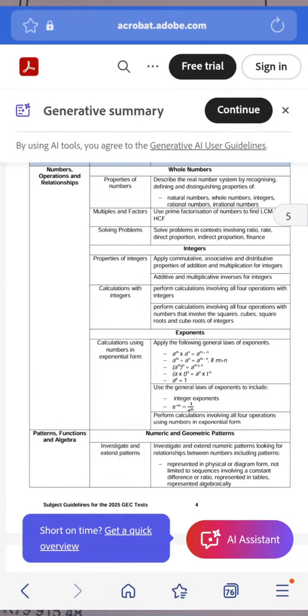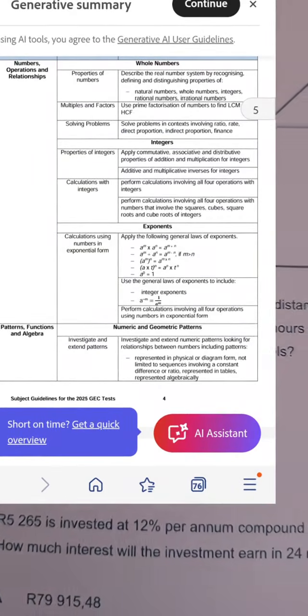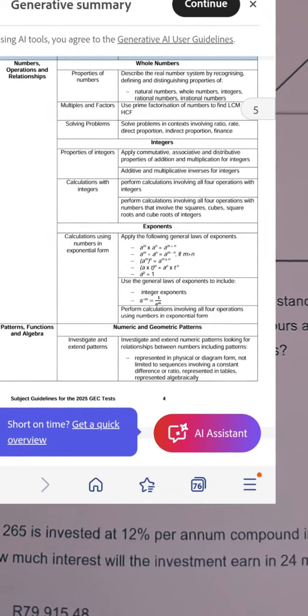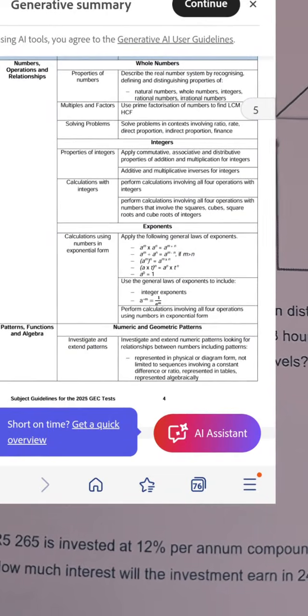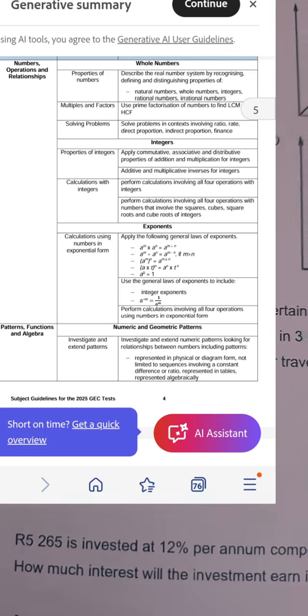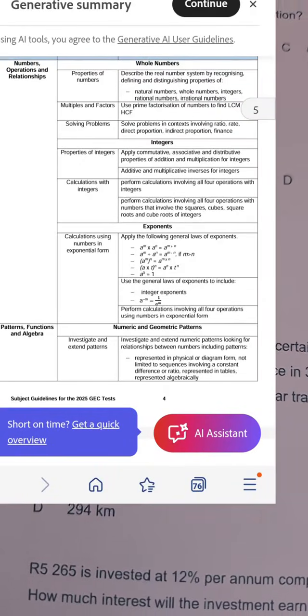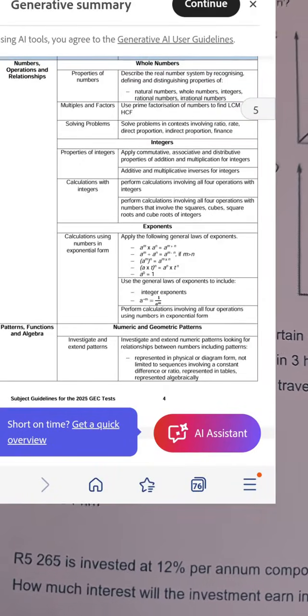Then exponents. Guys, you must know your laws of exponents and how to apply those laws. These are the things you need to know for GEC. Then number patterns. You must know number patterns, guys. Grade 9s, you must know number patterns.